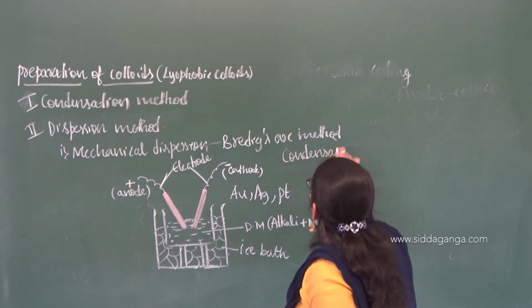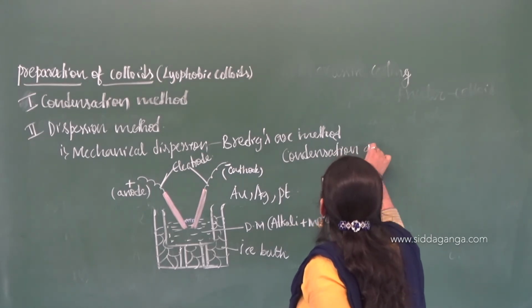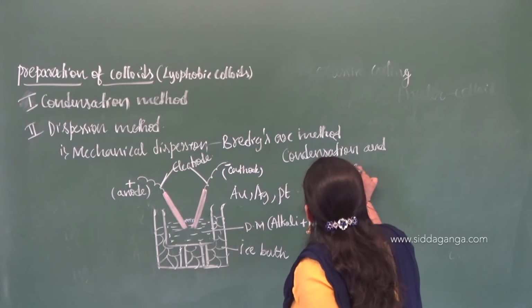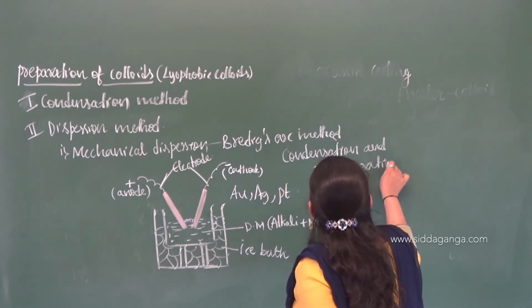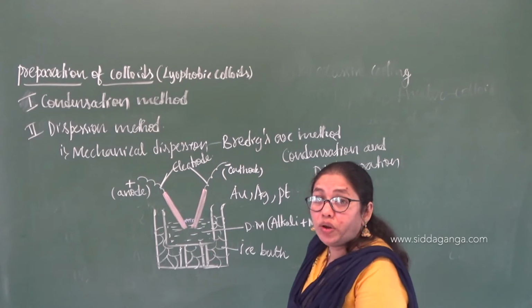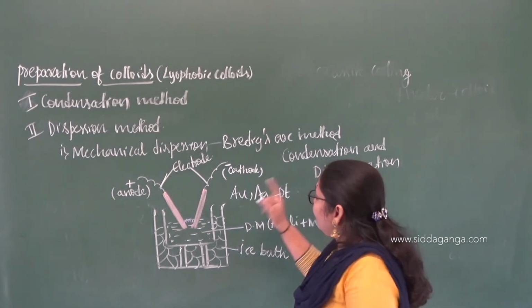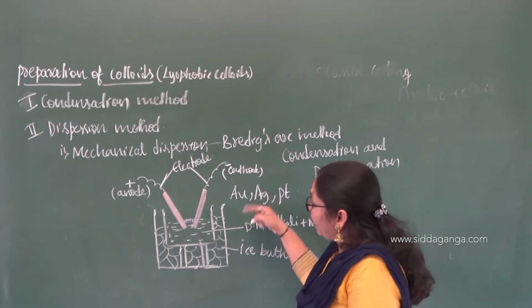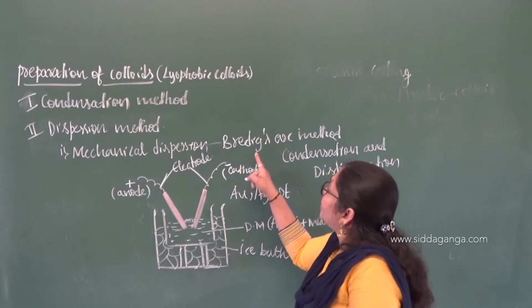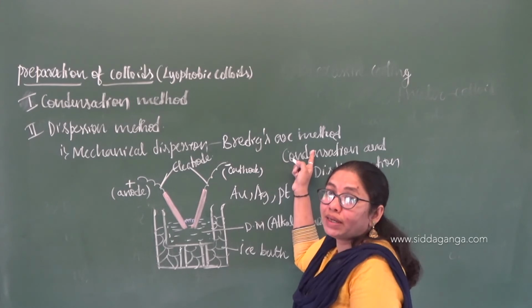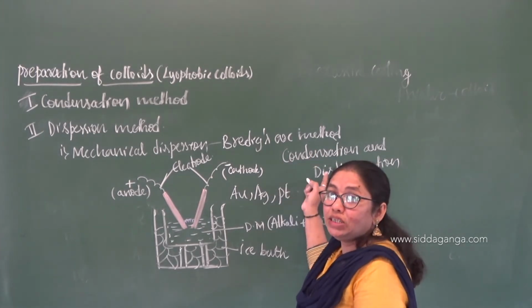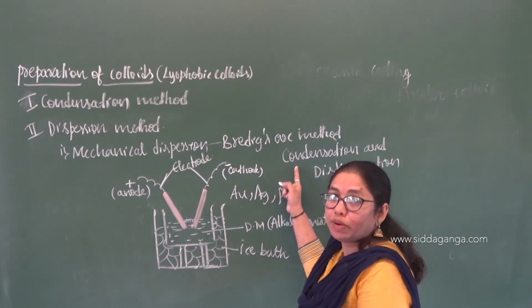That is a very important point. These are the two methods we apply for the preparation of colloids, and here both disintegration and condensation take place simultaneously.